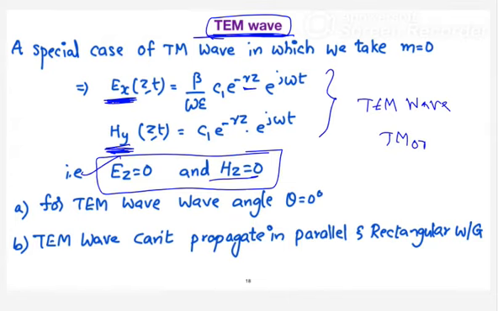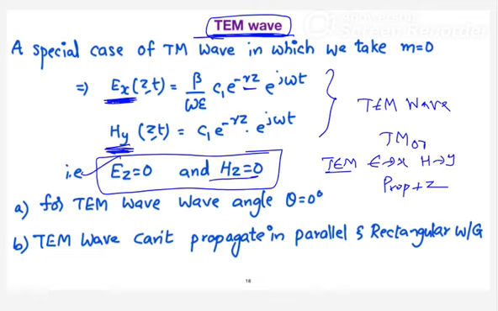So to discriminate TM00, we have introduced a new wave called the transverse electromagnetic wave. That's what we have seen in the uniform plane wave also. Electric field in X direction, magnetic field in Y, and the propagation in Z. Okay. So for the TEM wave, what is the condition you are getting? Electric field in X direction, magnetic field in Y direction, and the propagation in Z direction.